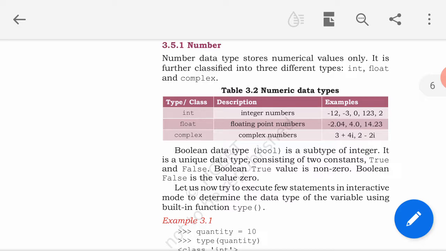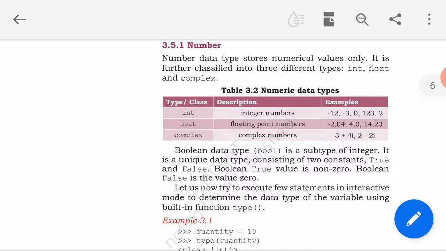Next is boolean data type. Boolean data type is a subtype of integer. It is a unique data type which consists of two constant values, that is true or false. So any expression which can be true or false has the data type bool.